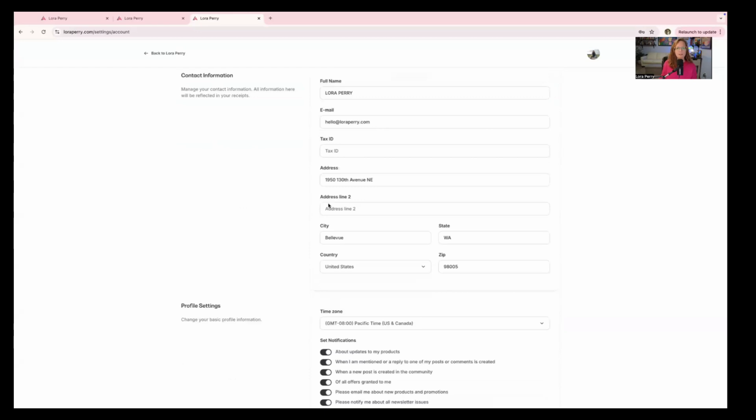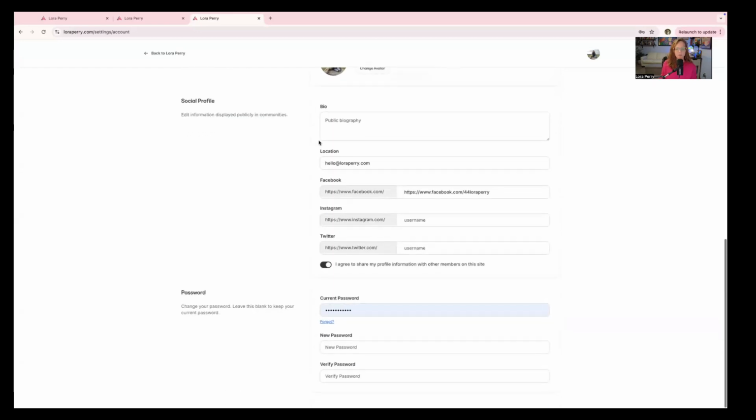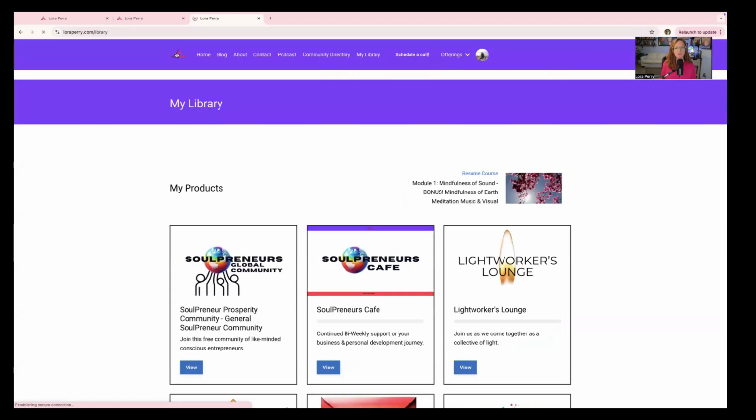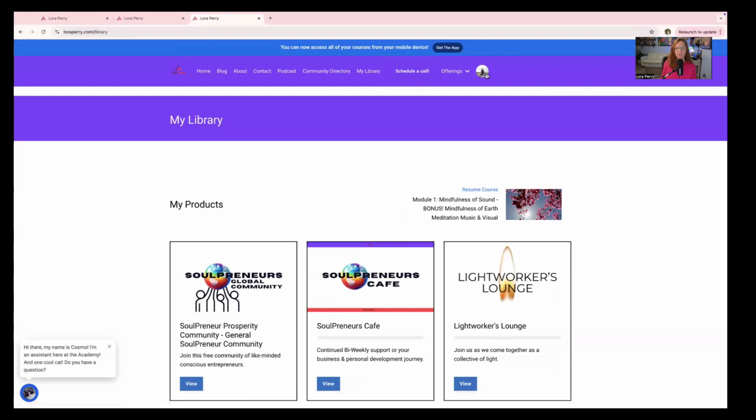This information up here is not public, just to let you know that. The only public information is right here in the social profile area. And when I say public, it is only public to the members of the site once they're logged in. Again, when you're logged out, this community directory option isn't even there. So it's not public to the world.